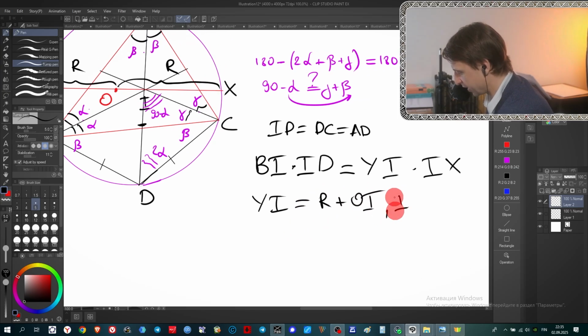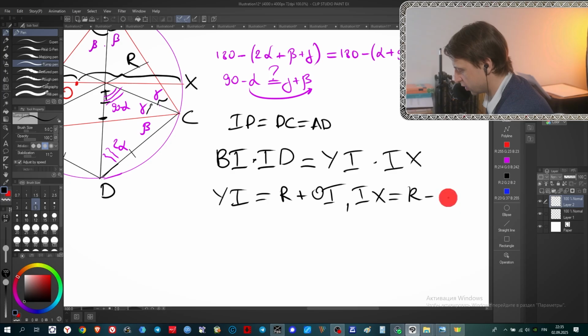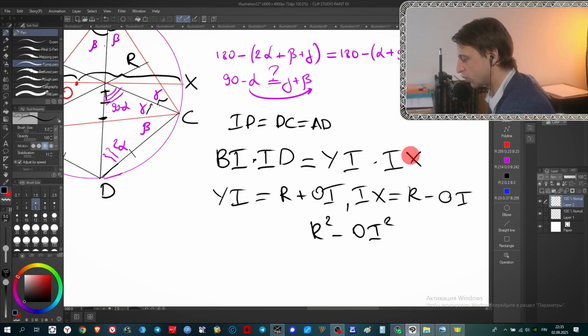As you can see, we have here a difference of squares, R plus OI times R minus OI. When you expand the parentheses, you will get that it's actually equal to R squared minus OI squared. It's on the right side.